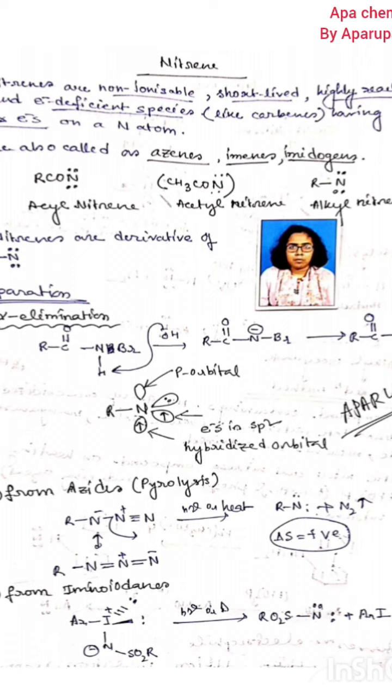Okay, so today I have to discuss the next reaction intermediate, that is nitrogen. From the naming you can understand that it basically consists of a nitrogen atom. Okay, you may guess.